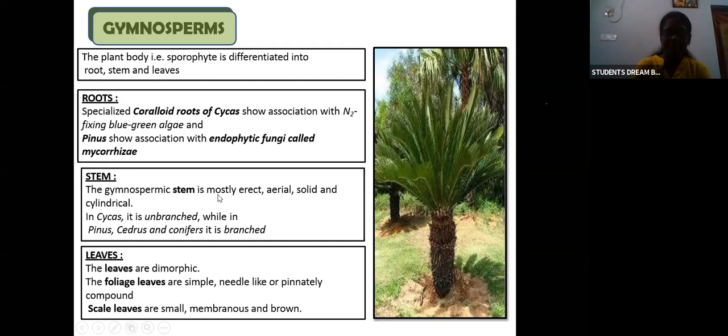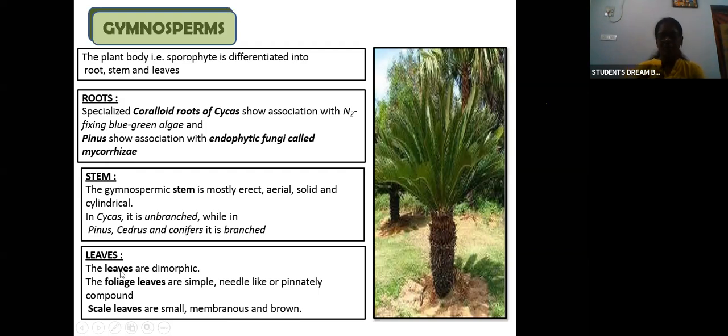The gymnospermic stem is mostly erect, aerial, solid and cylindrical. You can see here erect, aerial, solid and cylindrical. In Cycas it is unbranched, while Pinus and conifers will be branched. So it can be unbranched also or branched also.